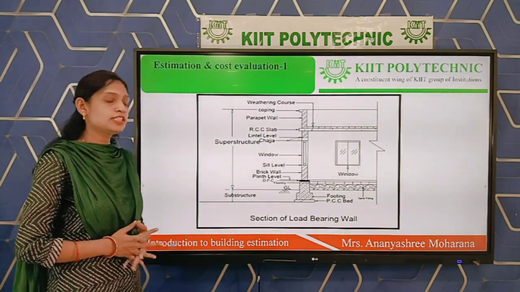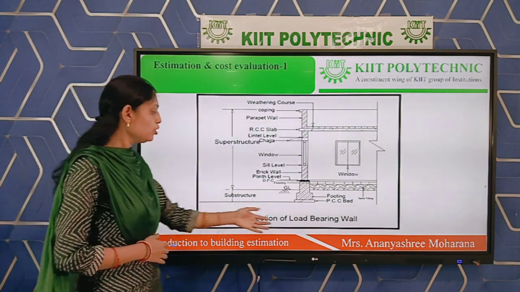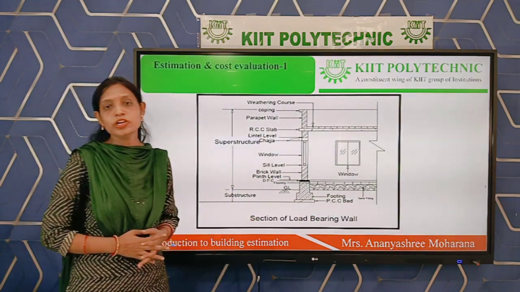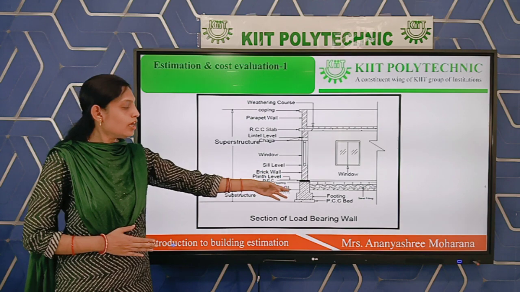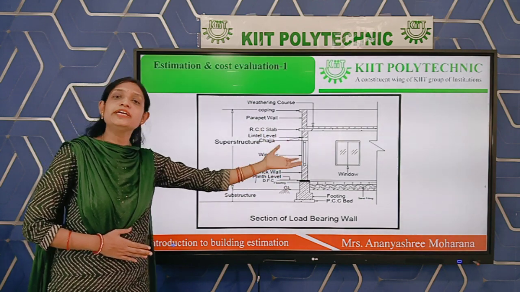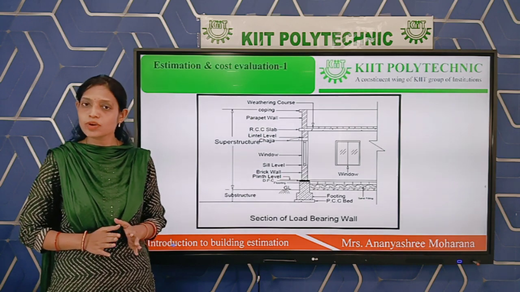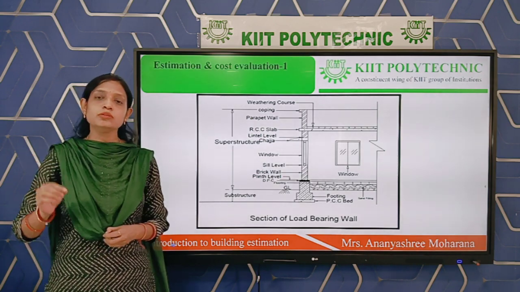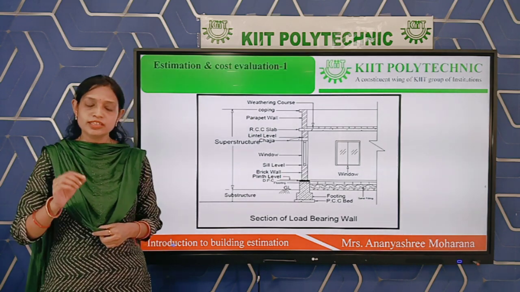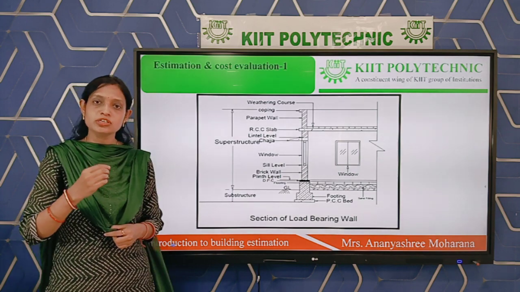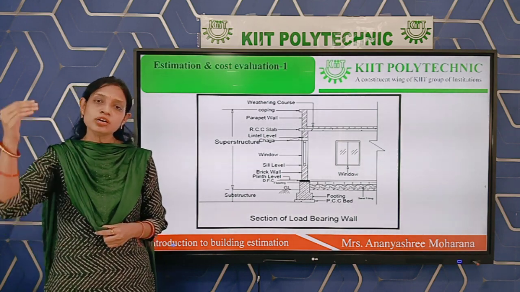Next is your section of a load bearing wall. What is load bearing wall? Load bearing wall means the wall which is taking the complete load of the building. But nowadays we are not using load bearing wall. Nowadays we are using non-load bearing wall. That means the load coming to the structure comes through the pillar.